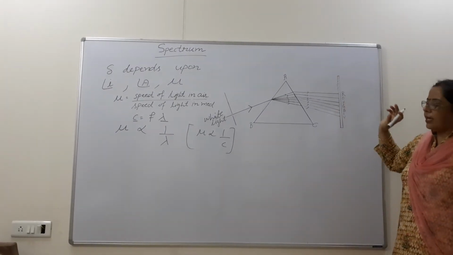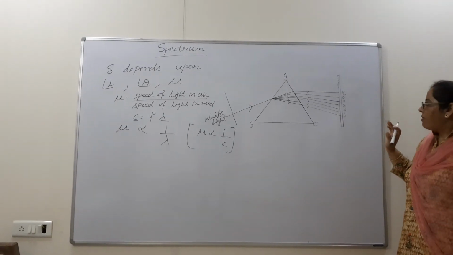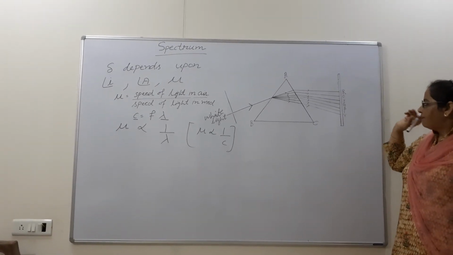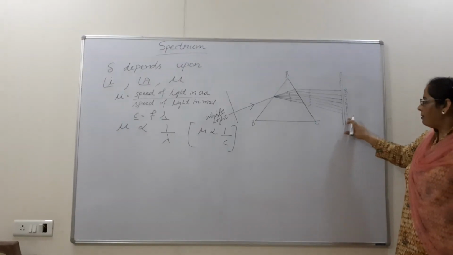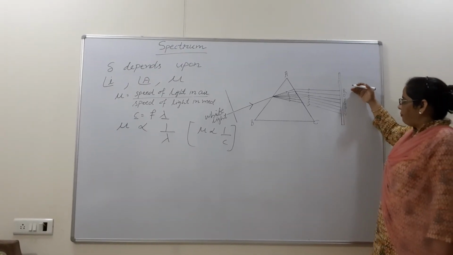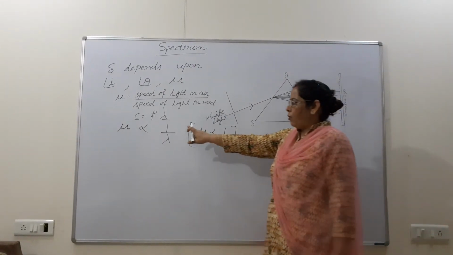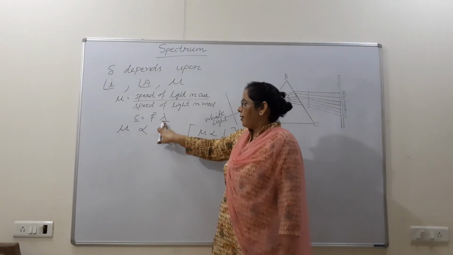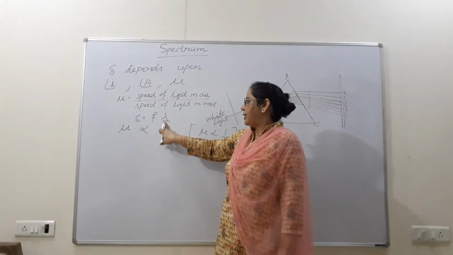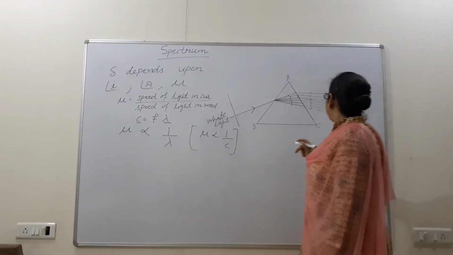And these colors do not have the same width. They have different widths. Violet color has the least wavelength. As we go up, wavelength increases. But we see the formula: wavelength and frequency are inversely proportional to each other. If wavelength is increasing, frequency is decreasing.